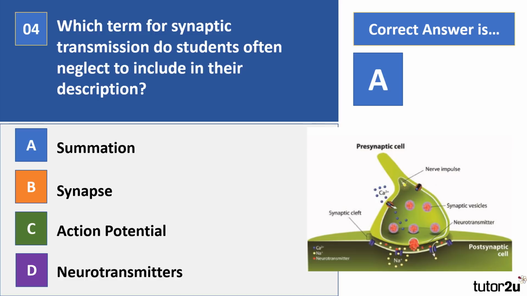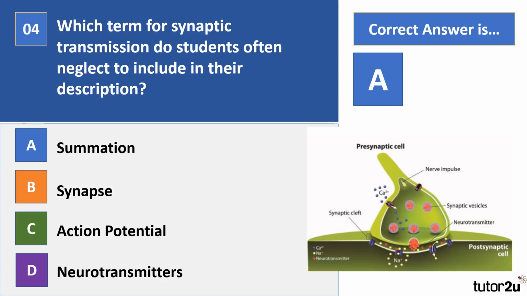So some neurotransmitters are excitatory, and these make the postsynaptic cell more likely to fire. And some are inhibitory, and these make the postsynaptic cell less likely to fire. Now, don't fall into the trap of saying that excitation causes more neurotransmitter and inhibition less. That's not how it works.